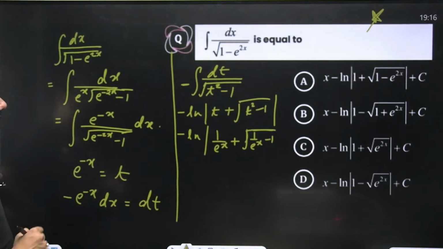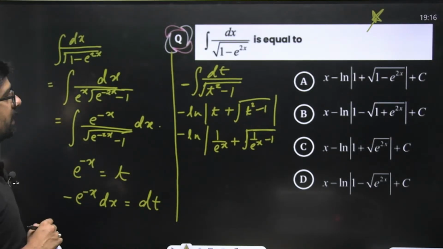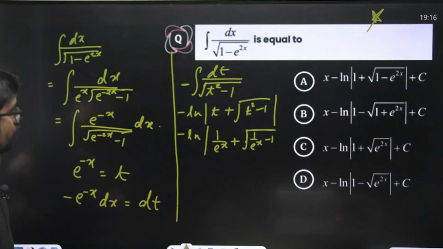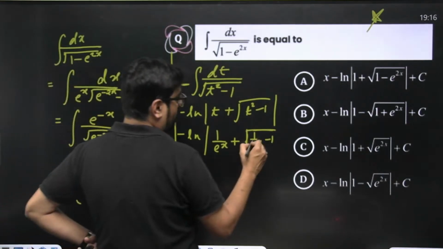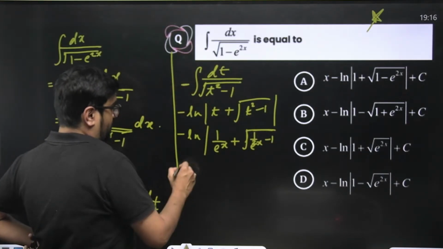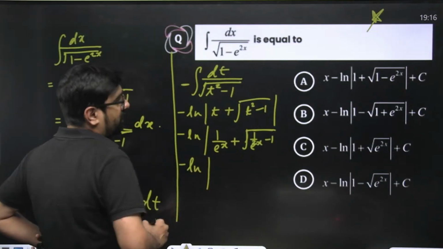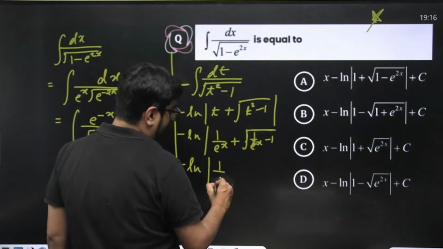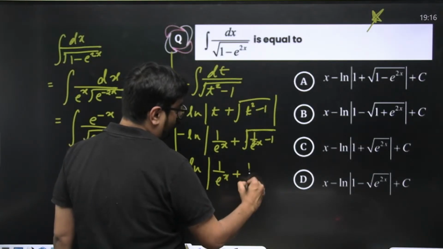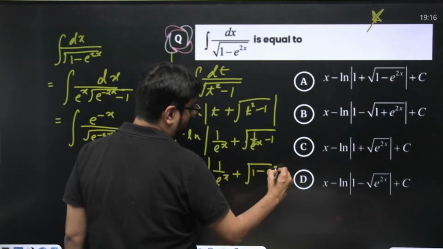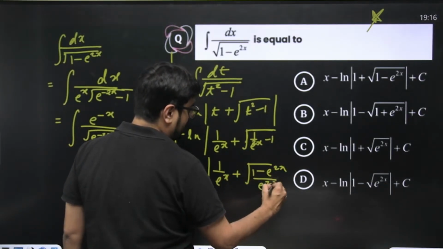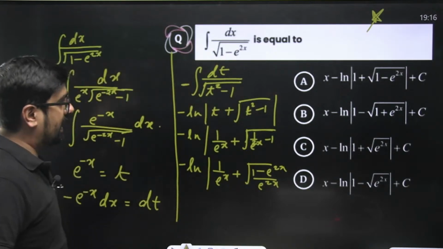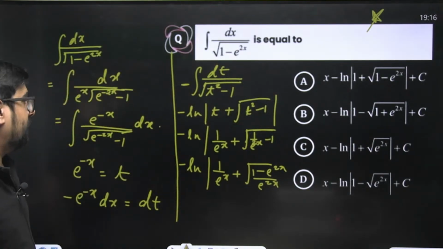Okay, this thing is coming: 1 minus e to the power t square, so e to the power 2x, minus ln of, if we take the LCM also, 1 by e to the power x plus square root of 1 minus e to the power 2x by e to the power 2x. This 1 by e to the power x will come out common.